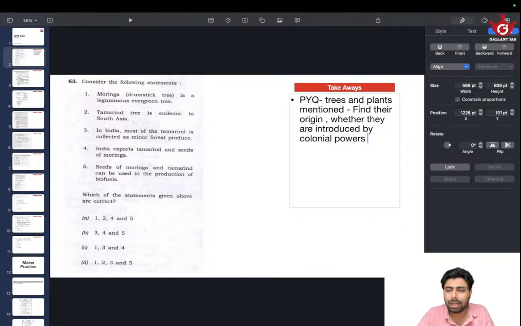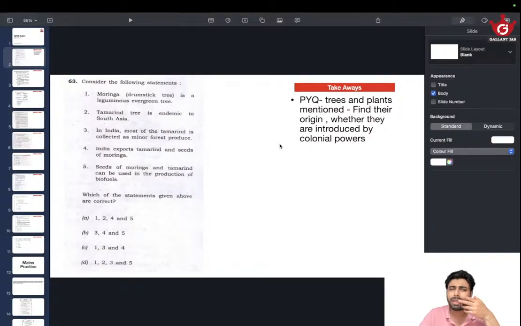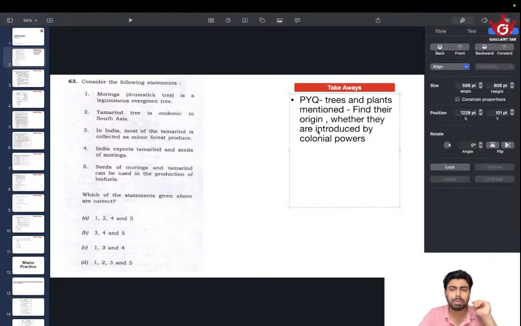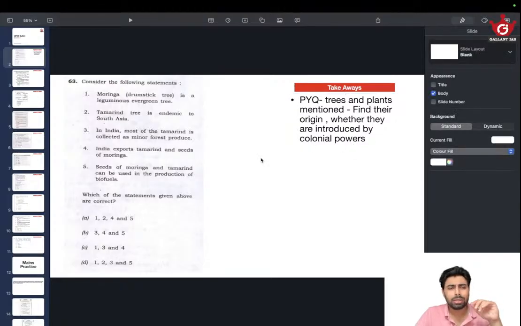So having an idea about that, and there are not many species or plants mentioned. If you take at least I think 6 or 7 years of PYQ, there will be a maximum of 15 plant species, and just have an idea about their origin, and you will be able to eliminate some questions regarding that. So it's very rewarding in that matter. So just do this. So that's about it.